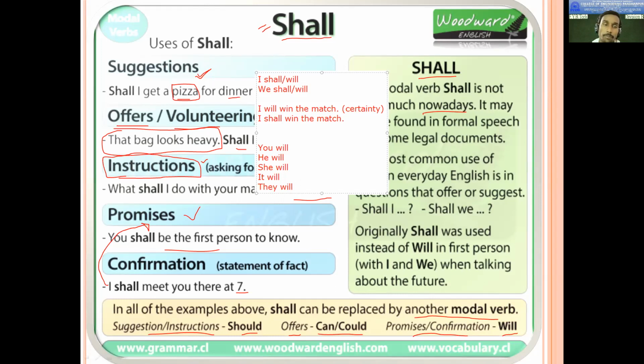You may win or may not win the match. But when you say I will win the match, there is certainty. Maybe you have a guarantee or more confidence about winning the match. So that is the difference.